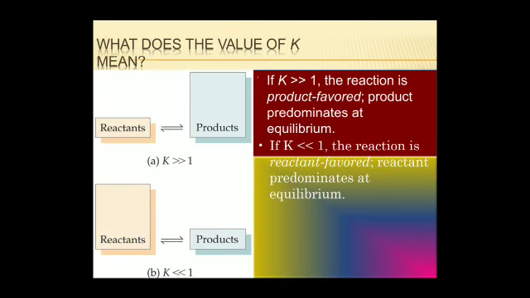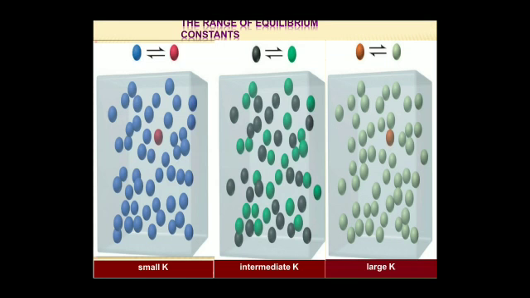What does the value of K mean? If K is more than 1, it means reactants are less and products are more. If K is less than 1, it means reactants are more and products are less. Product formation is less. This is the range of equilibrium.